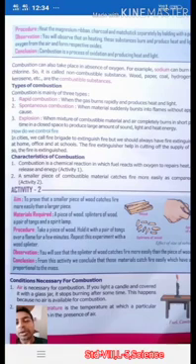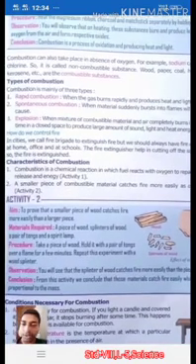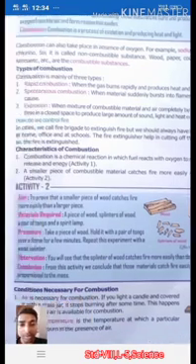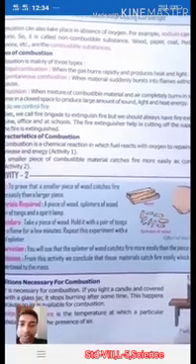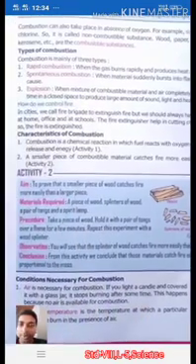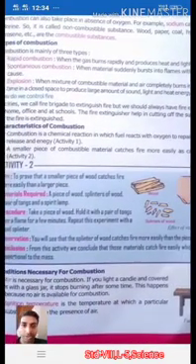Types of combustion. Combustion is mainly of three types: rapid combustion, spontaneous combustion, and explosion. So what is rapid combustion? When a gas burns rapidly and produces heat and light, this is called rapid combustion, right? What is spontaneous combustion? When a material suddenly bursts into flames without any apparent cause, that is called spontaneous combustion.